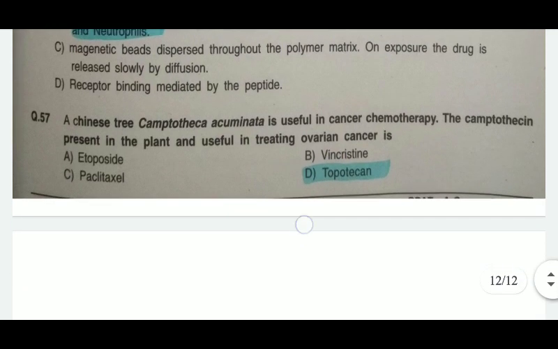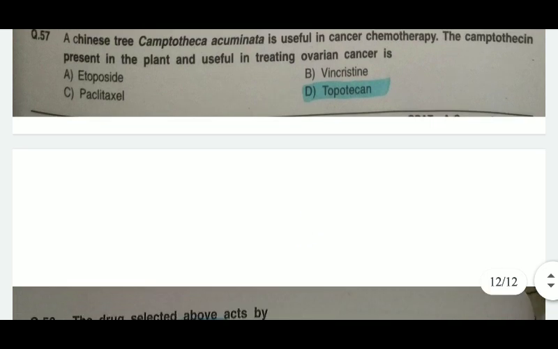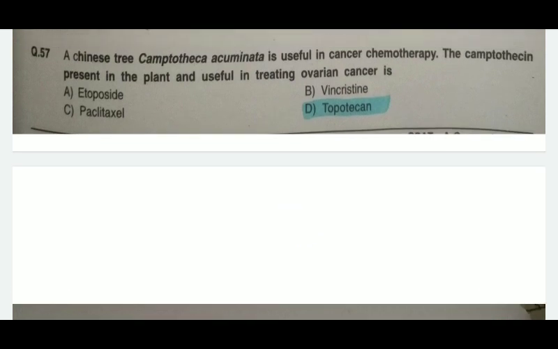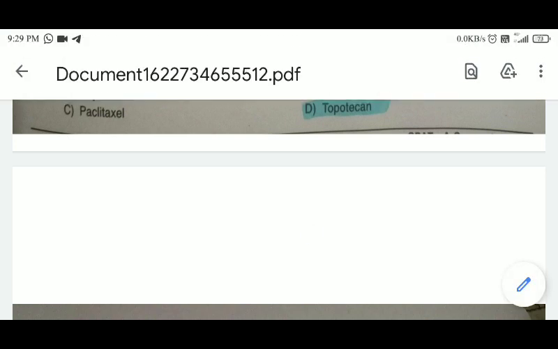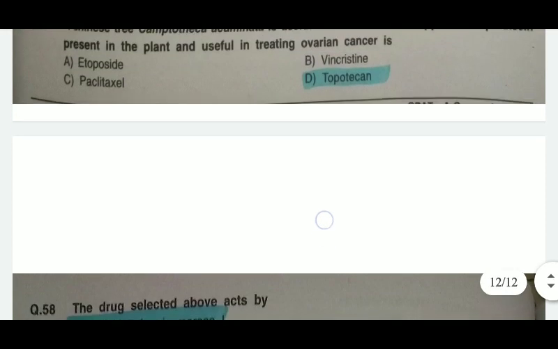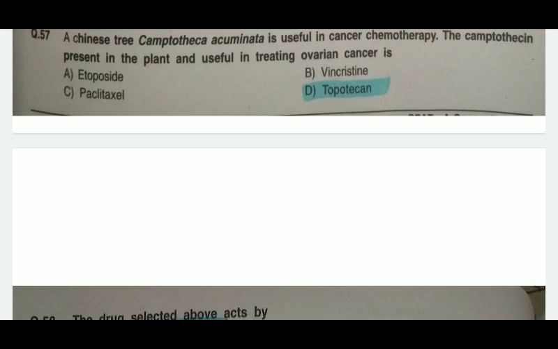Okay, so 57th is the Chinese tree Camptotheca acuminata, which is useful in cancer chemotherapy. The camptothecin present in the plant and useful in treating ovarian cancer is: first is Etoposide, which is also used as an anti-cancer agent; B is Vincristine; C is Paclitaxel; and D is Topotecan.